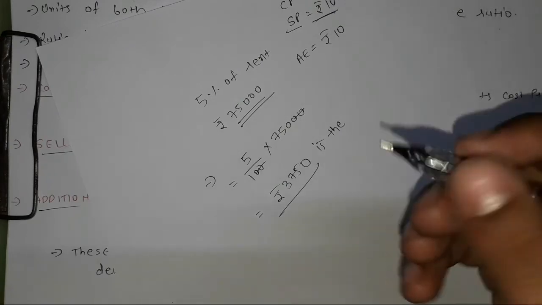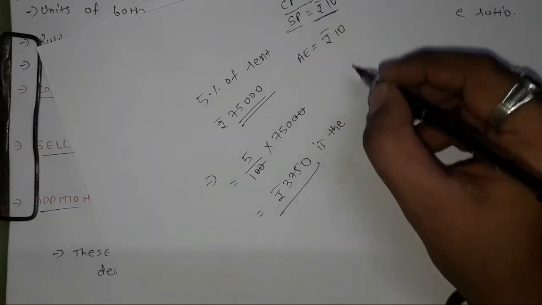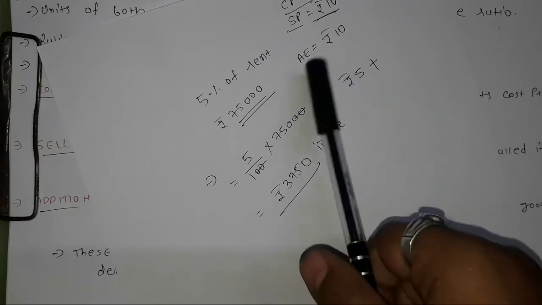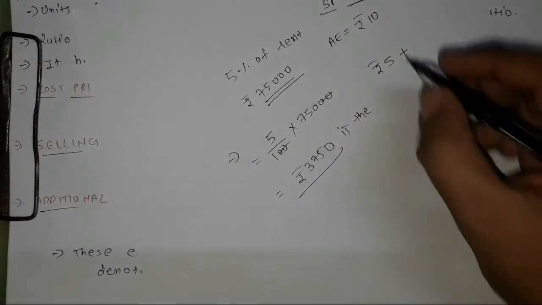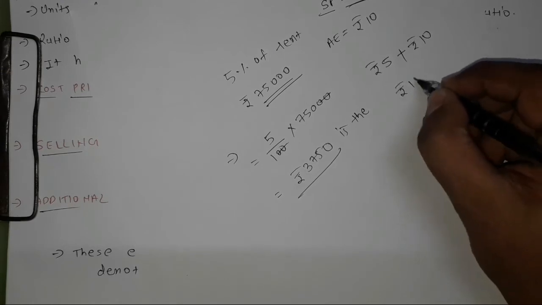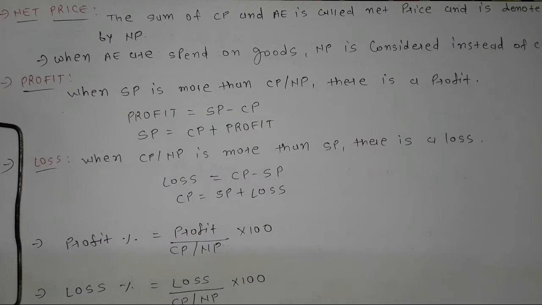So I purchased this pen at a rate of rupees 5, then I did gift wrapping of this pen at a rate of rupees 10. So 10 plus 5, rupees 15. So this pen cost me rupees 15 including additional cost or overhead cost too. So this is also called net price.